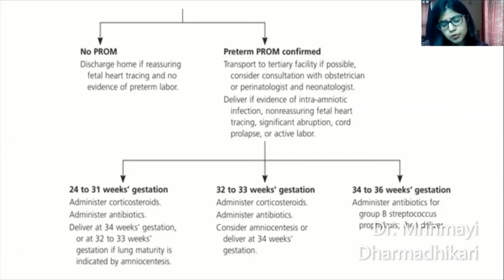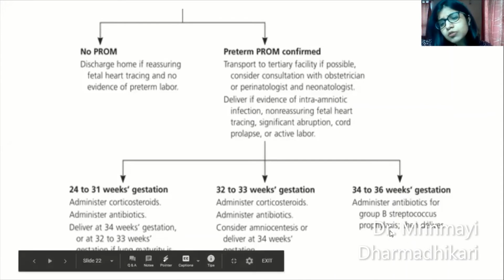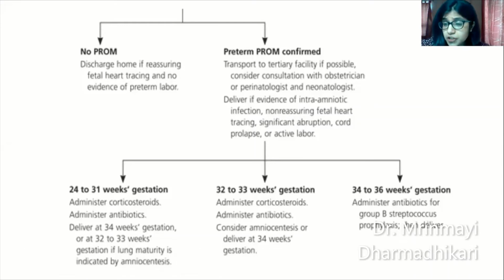Group B streptococcal prophylaxis. In India, we don't do routine screening for group B streptococcal infection. However, in patients with previous babies affected with group B streptococcus, or where a urine culture or a vaginal swab culture has shown presence of group B streptococcus, prophylaxis should be given during labor to prevent transmission to the baby, in the form of penicillin G 5 grams intravenously.